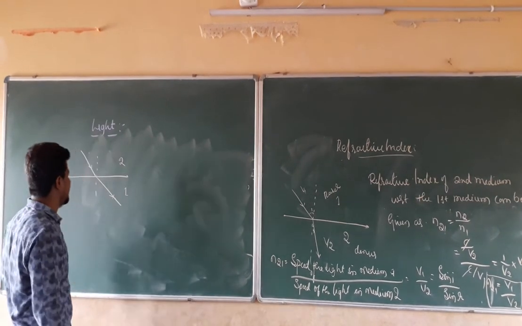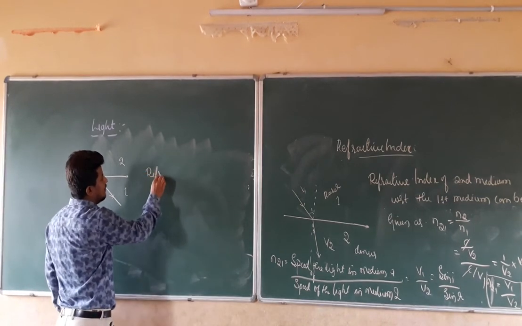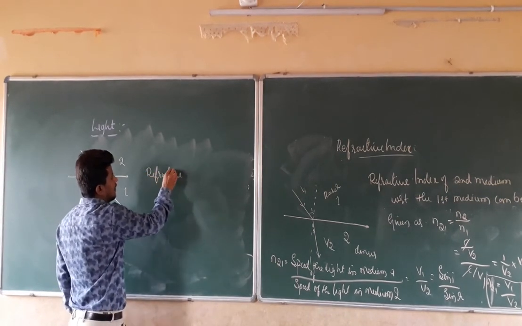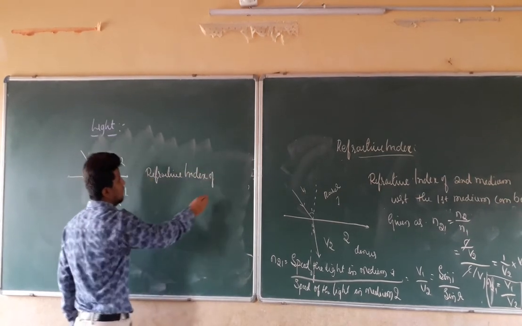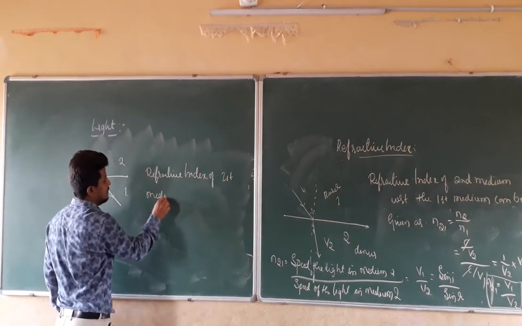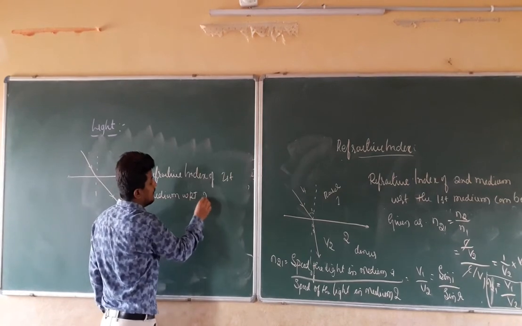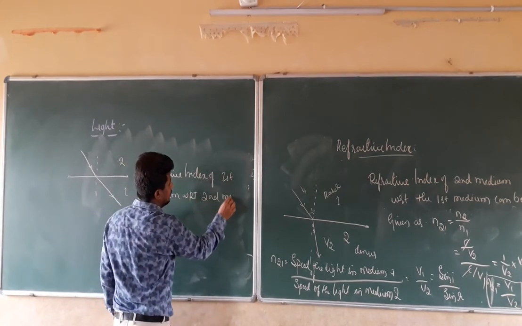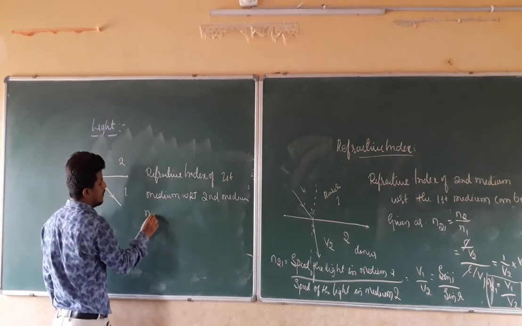Now in this case we have to calculate the refractive index of the first medium with respect to the second medium, which can be given as n12.